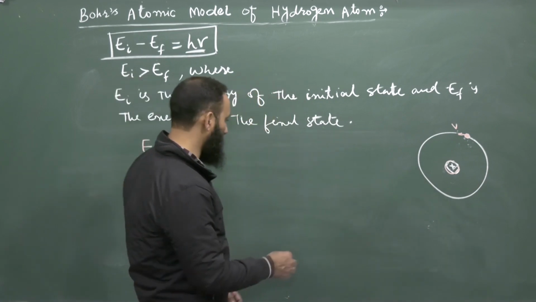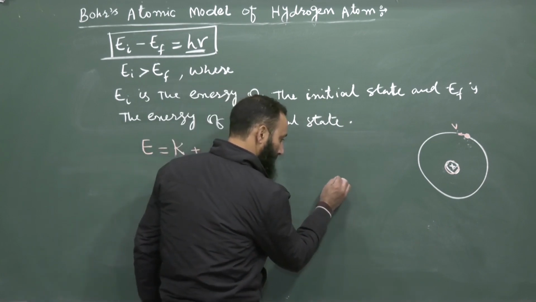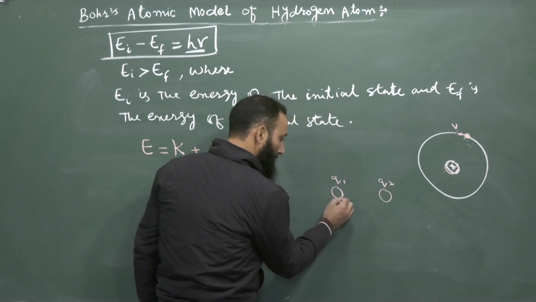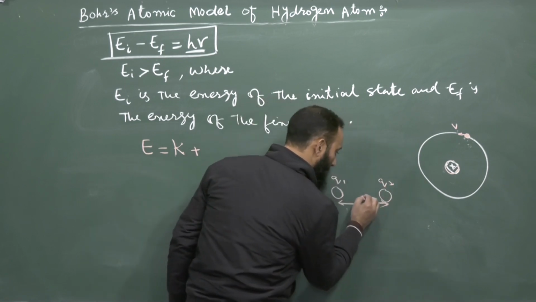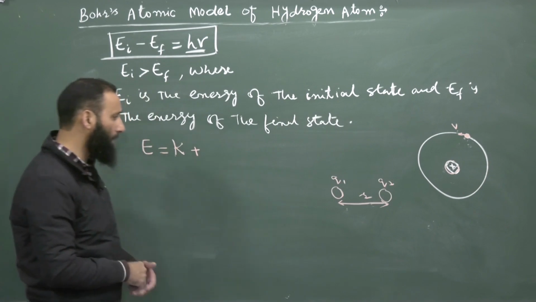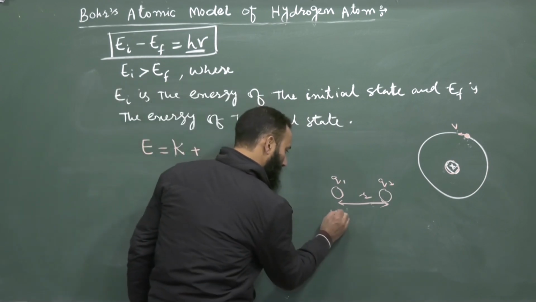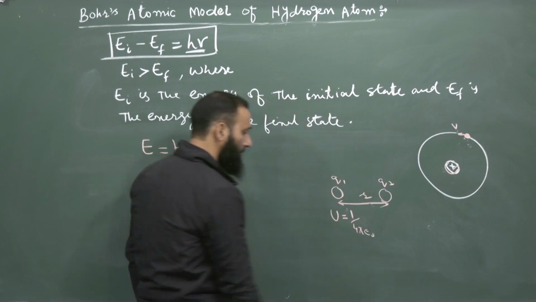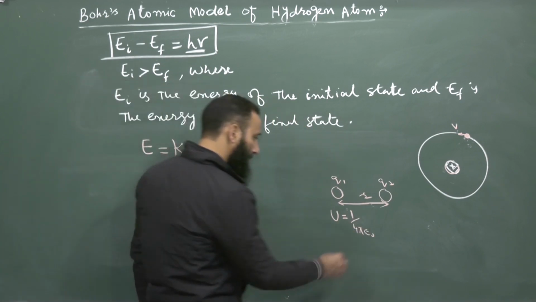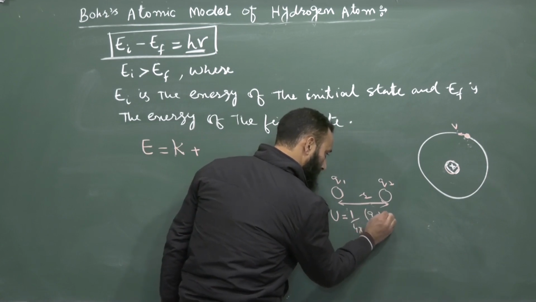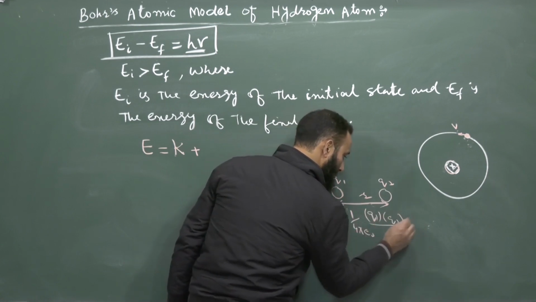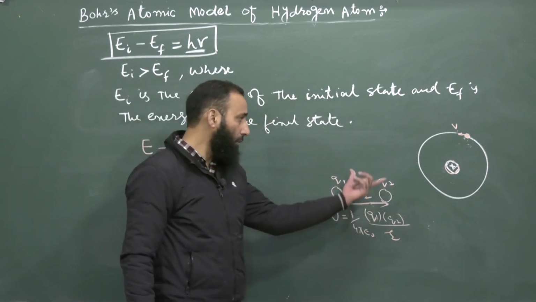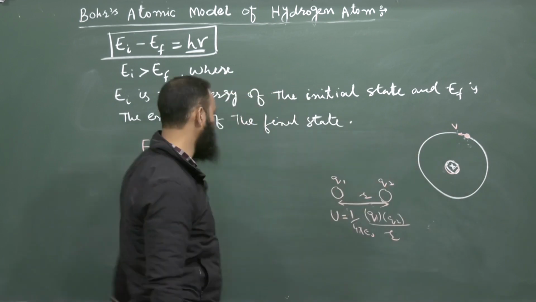And between two charged particles, suppose Q1 and another charged particle Q2, separated by a certain distance r, how can we calculate the potential energy? In a vacuum, the potential energy is equal to 1 divided by 4 pi epsilon naught, into Q1 into Q2, divided by the distance between the two particles. Now, if we apply the same thing here, we can calculate the potential energy.